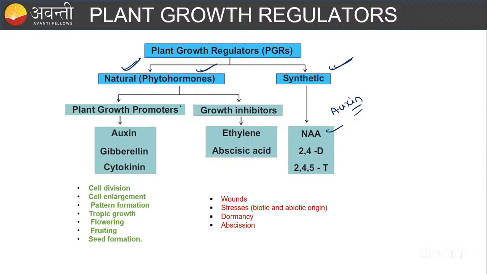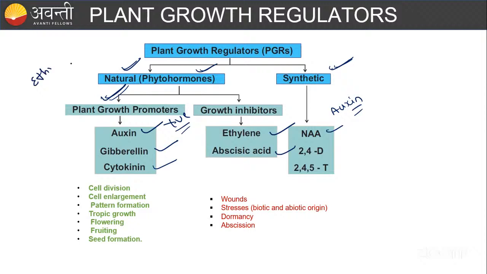Coming to the plant growth regulators, there are two types. One is the plant growth promoters. Promoters, you all know that they act positively, right? They increase the growth of the plant. Examples of the growth promoters are auxin, gibberellin, and cytokinin. You have to remember ACG. ACG is going to act as a promoter. And coming to the inhibitors, ethylene and abscisic acid act as inhibitors. You have to remember here, ethylene sometimes acts as an inhibitor and sometimes as a growth promoter.